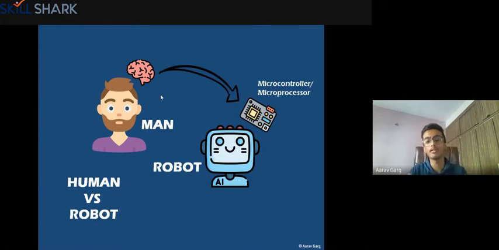Now there are many different kinds of microcontrollers or microprocessors which you can use. You might have heard of Intel, right? A brand which makes microprocessors for your computer. So that makes microprocessors, but in robots, microcontrollers are used mostly. So a microcontroller is the CPU for the robot. It is the brain. It is the central processing unit through which the robot works.